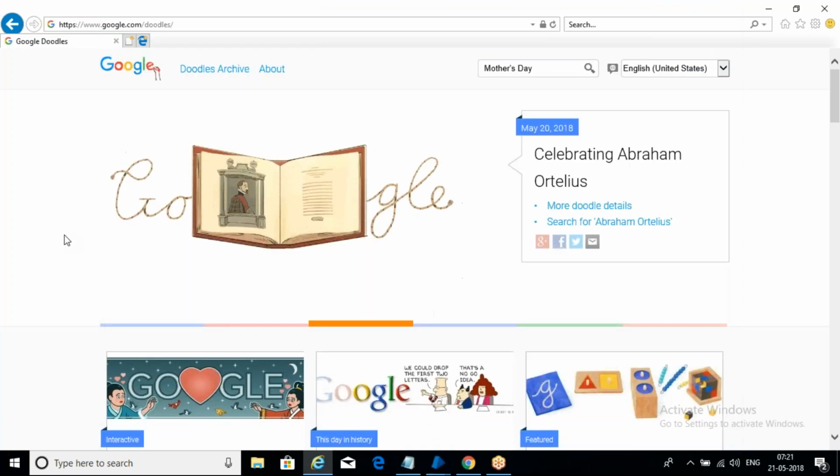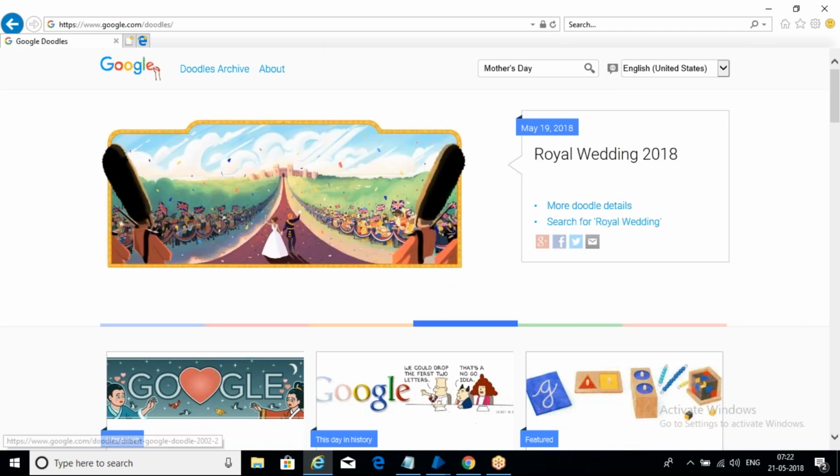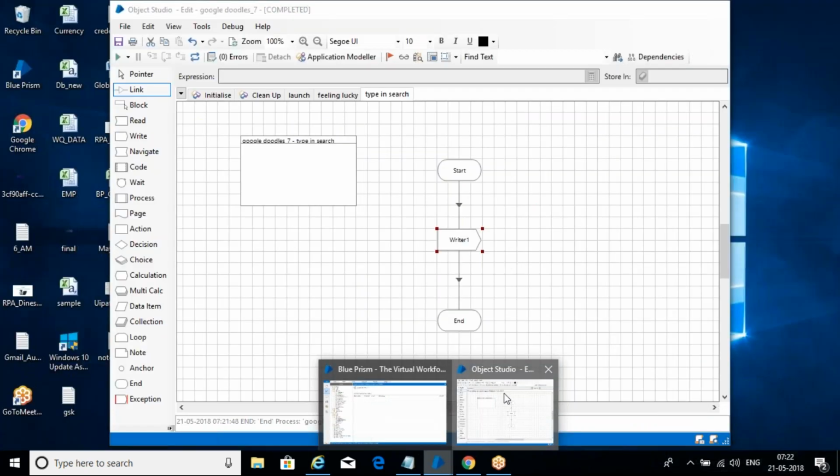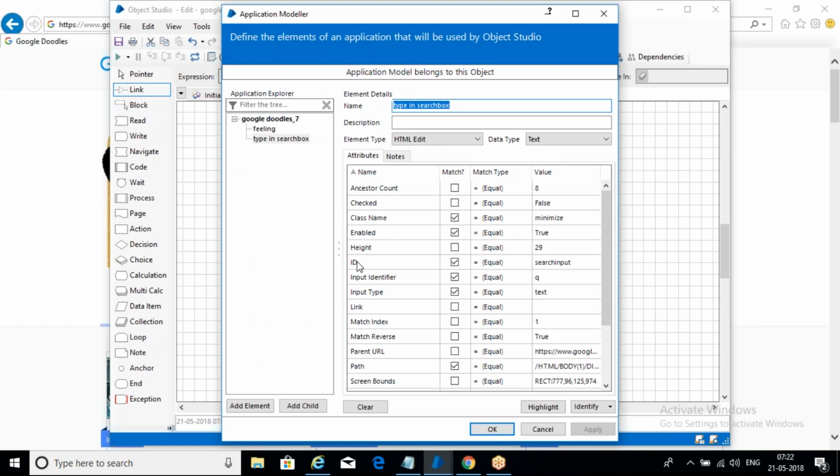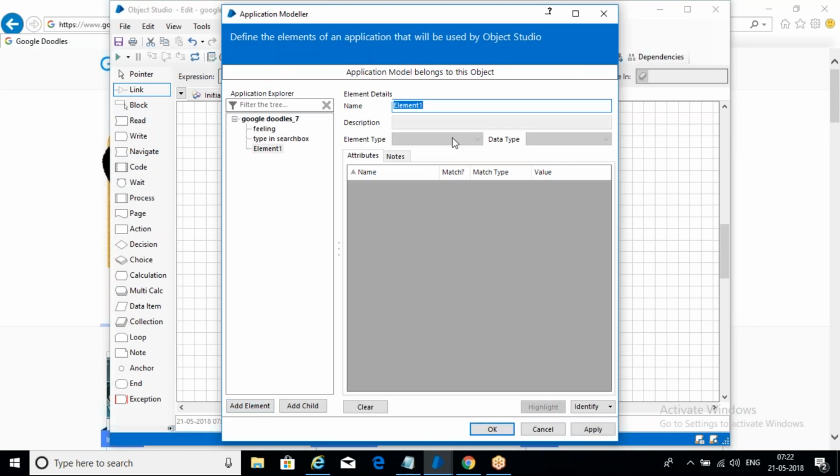Observe this. It's given the information here. Mother's Day it has typed. After that, what we need to do? We need to click on this search option. Now come to this application modeller, add an element, search option,